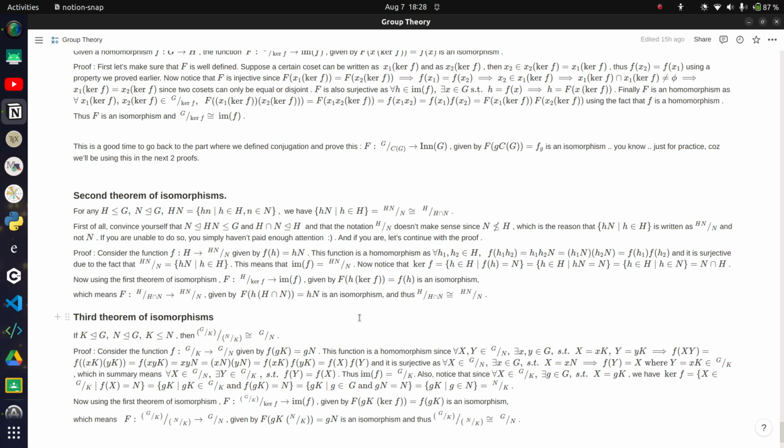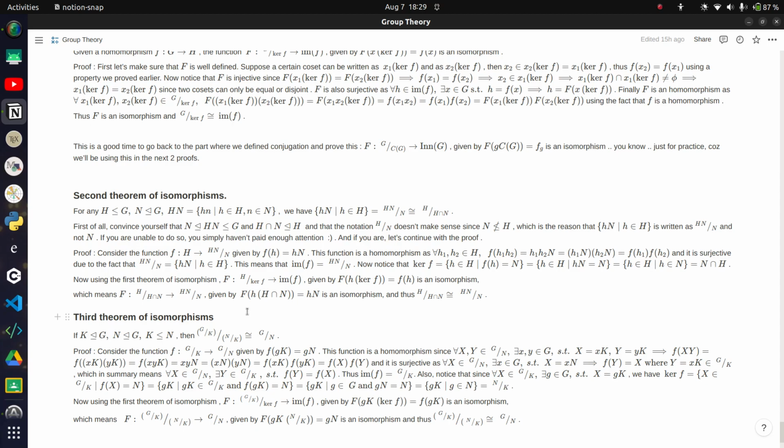But for this you require that K be a normal group of G, N be a normal group of G, and K be a subgroup of N. I didn't write it as K being a normal group of N, which is a normal group of G, because K being a normal group of N is very different from K being a normal group of G. If K is a normal group in G, it's automatically a normal group of any subgroup in G, but the reverse doesn't hold true.